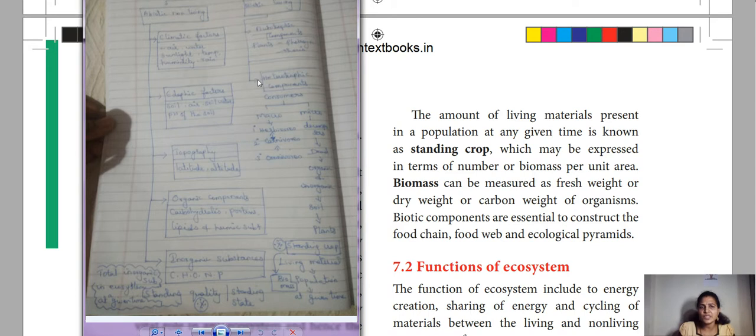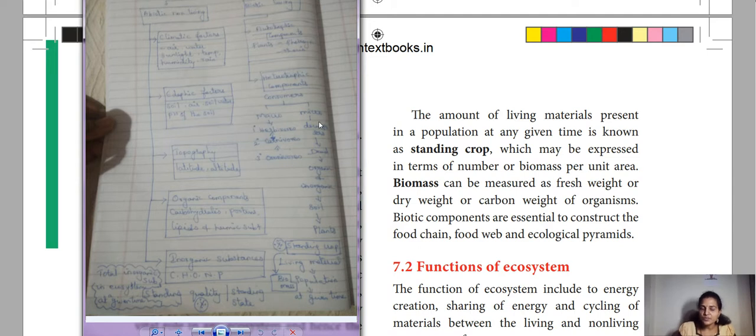And next one is the heterotrophic. Heterotrophs can't prepare their own food, but they get the food from plants. So here, plants we can say are producers, and heterotrophs we can simply say are consumers. We can classify these consumers into two types: macro consumers and micro consumers. Macro consumers are herbivores, which eat plants. Plant-eating animals are eaten by carnivores, and herbivores as well as carnivores are eaten by omnivores. So these things come under macro consumers.